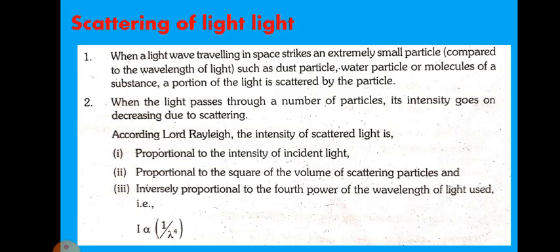So according to Lord Rayleigh, the intensity of scattered light is, first one, proportional to the intensity of the incident light. Now second one is proportional to the square of the volume of scattering particles, and third one is inversely proportional to the fourth power of the wavelength of light, that is I proportional to 1 by lambda to the power of 4.